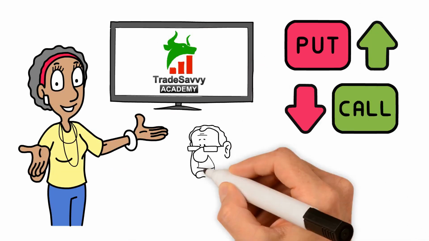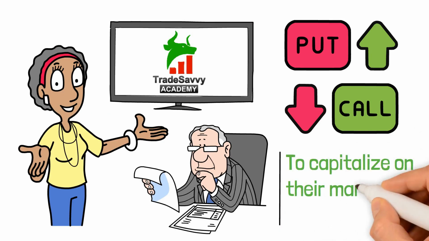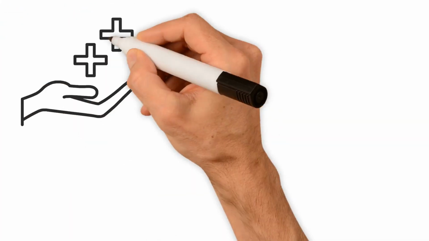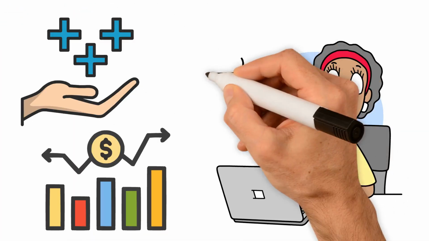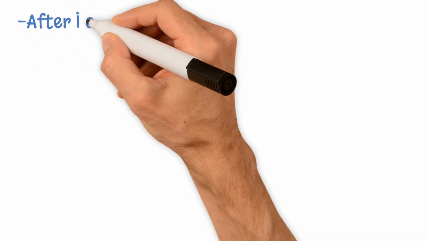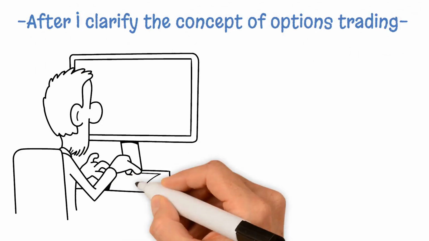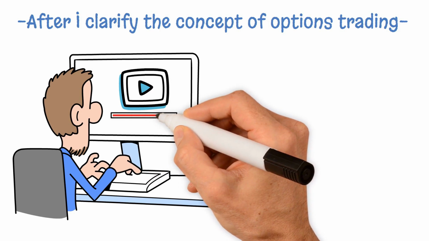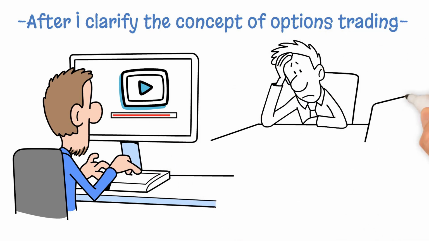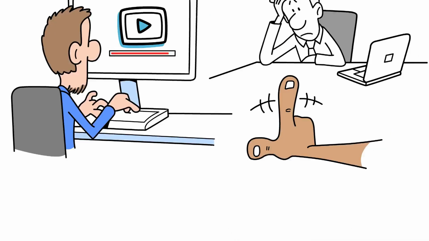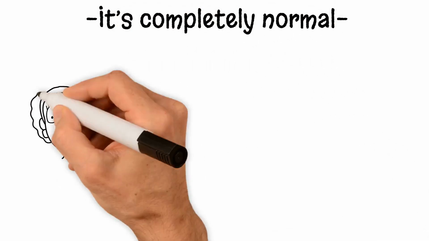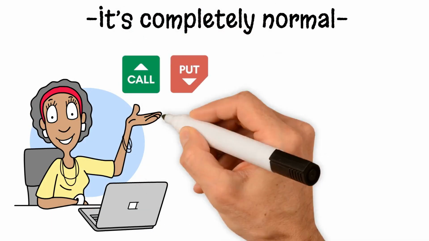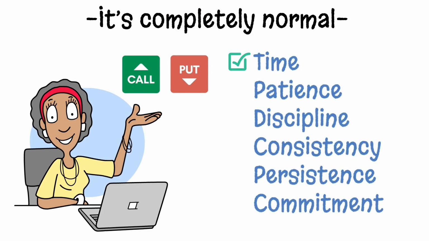Options trading presents a distinctive chance for investors to capitalize on their market knowledge, enabling them to benefit from price fluctuations while creatively managing risk. After I clarify the concept of options trading, we will explore some examples in the later section of the video. If this video feels a bit confusing at first, don't stress. It's completely normal, especially if you're just starting out with options trading. Mastering this skill requires time, patience, discipline, consistency, persistence, and a commitment to ongoing learning.